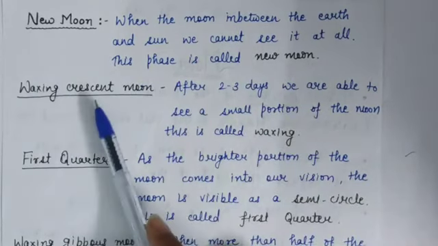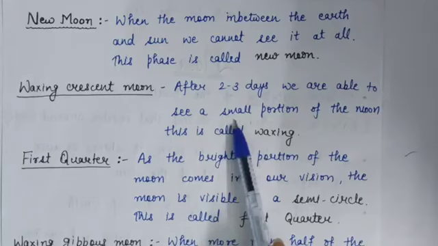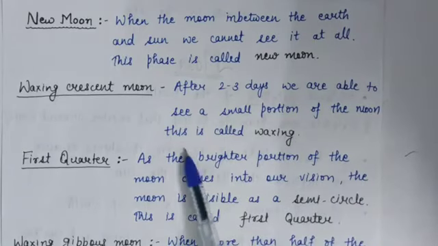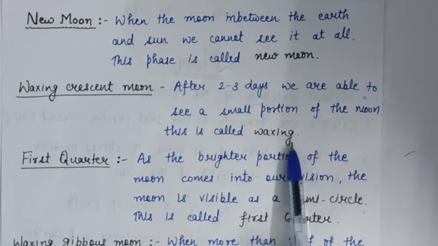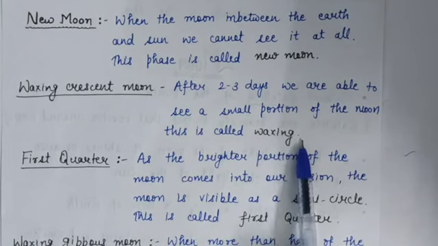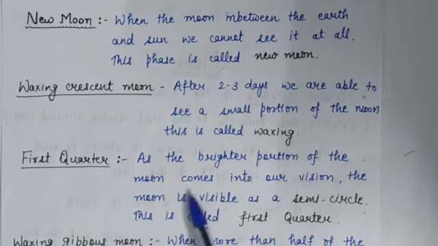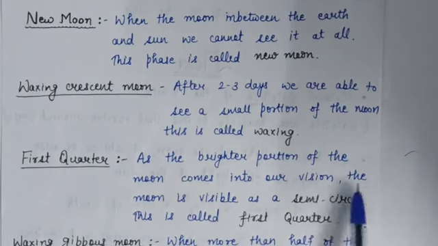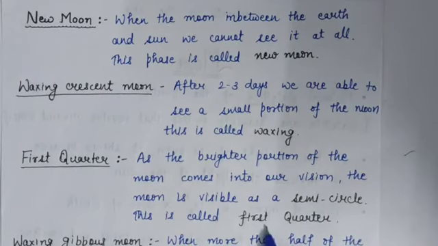Next is waxing crescent moon. After 2-3 days, we are able to see a small portion of the moon. This phase is called waxing crescent moon. Third is first quarter. As the brighter portion of the moon comes into our vision, the moon is visible as a semicircle. Means half of the moon is visible. This phase is called first quarter.